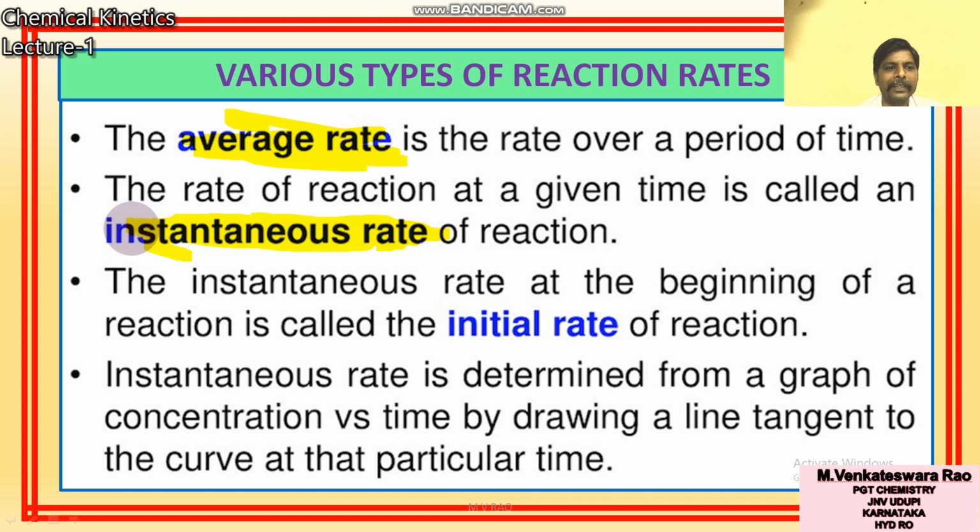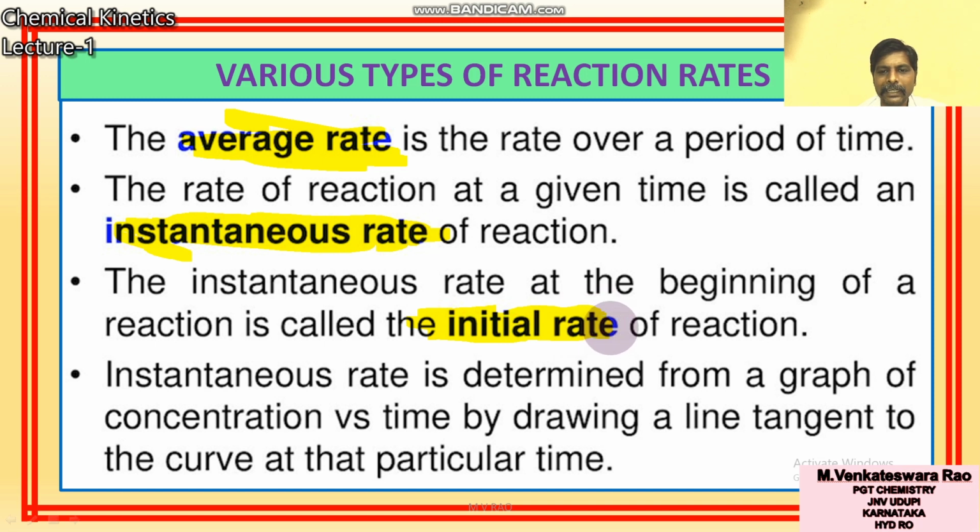What is average rate? The average rate is the rate over a period of time. The rate of reaction at a given time is called the instantaneous rate of reaction. The instantaneous rate at the beginning of the reaction, at time t equal to 0, is called the initial rate of reaction.